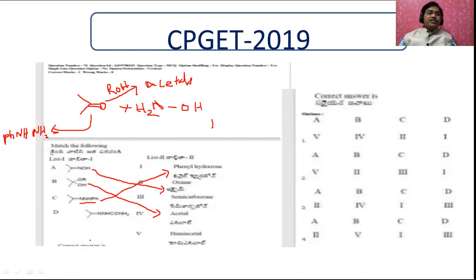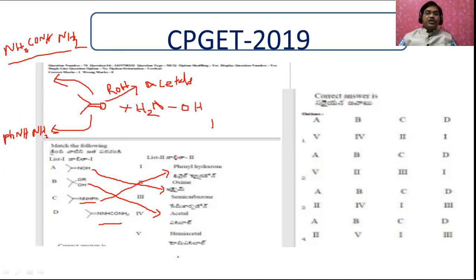Now, another one is called semi-carbazide. Semi-carbazide is nothing but when carbonyl compounds are treated with semi-carbazide. The formula of semi-carbazide is like this: NH2, CO, NH, and NH2. And in this way, when it is treated with this semi-carbazide, you will get semi-carbazone.